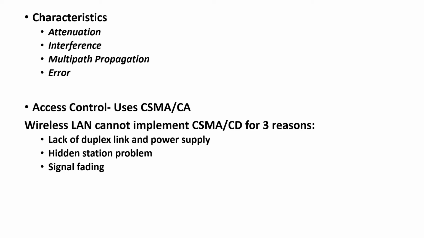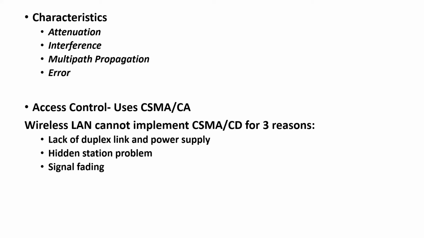These unwanted signals received are called the signal to noise ratio, and this can increase drastically. In the next part, let us try to understand the access control used.